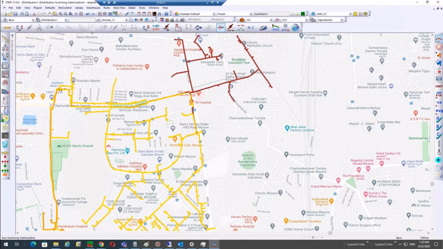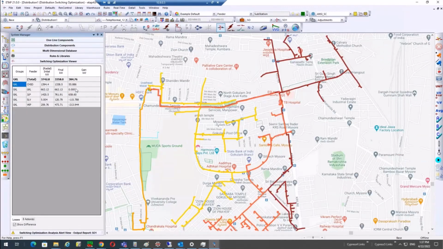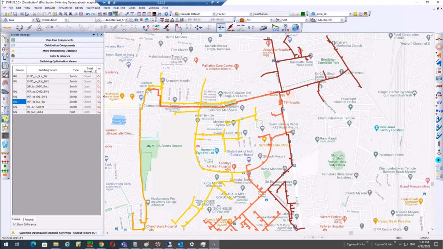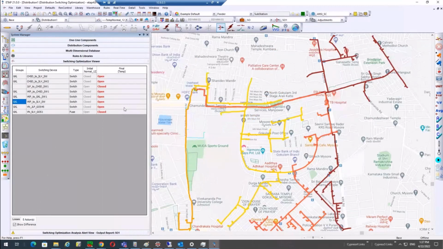As we did before, we click on Run Switching Optimization on the study mode toolbar, and we'll receive our results quickly. The Switching Optimization Viewer is located within the System Manager, so here we can clearly see the gains at each level and at each feeder, and then the actions that were defined. So within our losses, we see the improvements, and then the actions tab, we see there were 8 actions. We see what they were before, the initial conditions grayed out, as well as the final configuration.